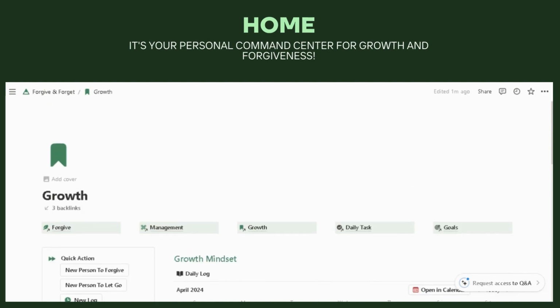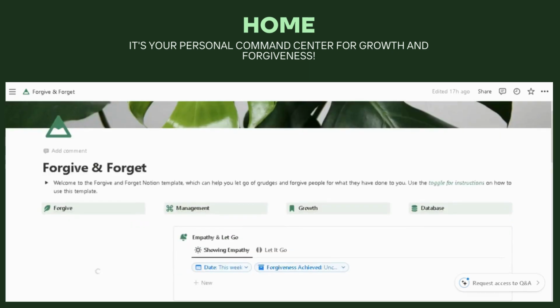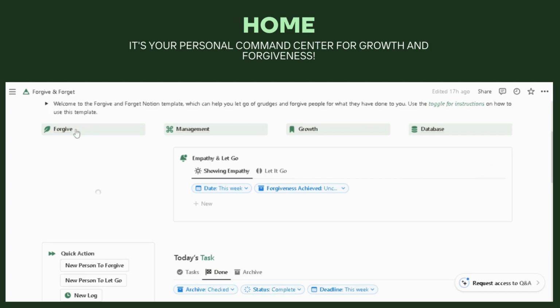Now let's go to the home page. You find a summary of your recent activities and quick access to all the sections. It's more like your personal command center for growth and forgiveness.